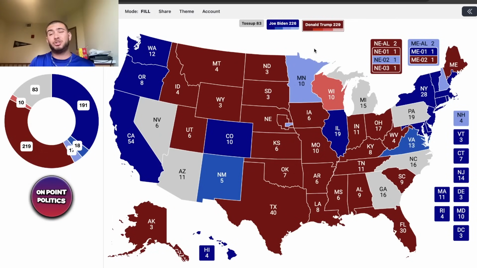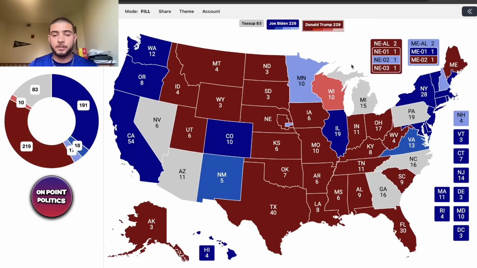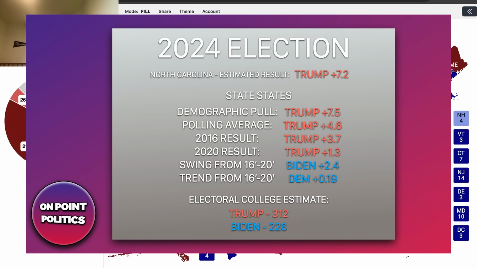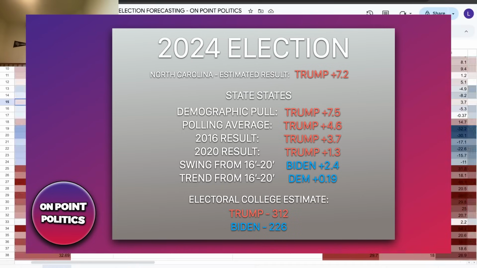Now, do I think it's going to go to Trump by 4.5 points? Probably not. I have Trump winning the state by at most 1.5 right now, but we'll kind of wait and see on that. I mean, right now the model currently has it as a 4.2 percentage point victory for the former president as of right now. The next state I'm going to be looking at is the state of North Carolina, which actually has the former president winning it by 7.2 percentage points.